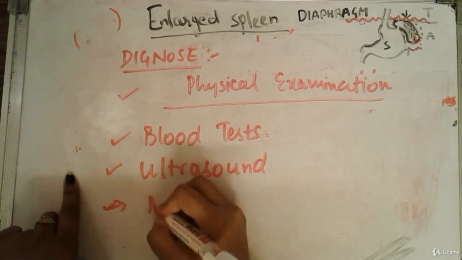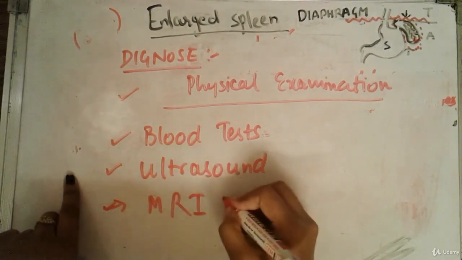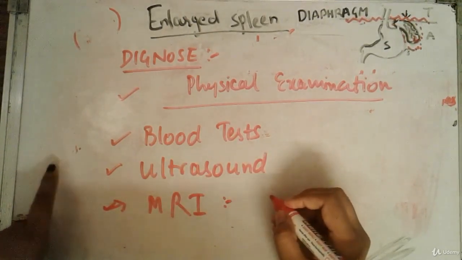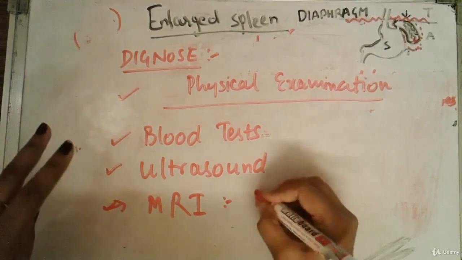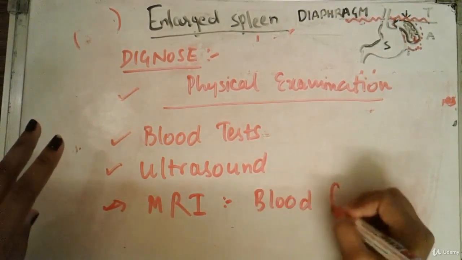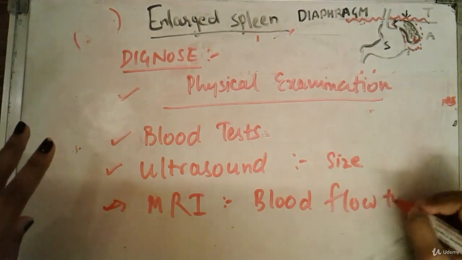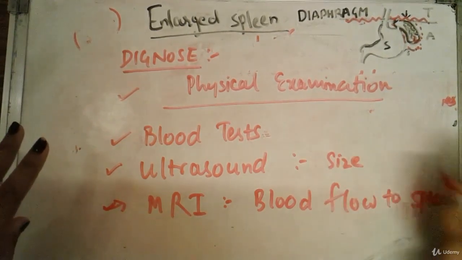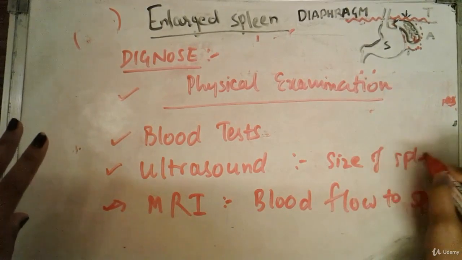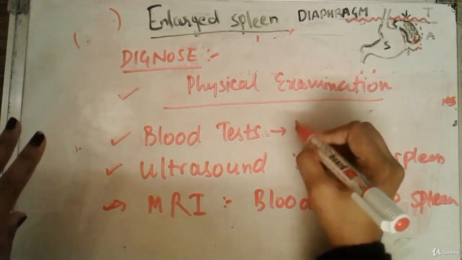And the last but not the least is the MRI, magnetic resonance imaging, which is used to check the blood flow through the spleen. This is for the blood flow. This is for the size of the spleen, and it is for the RBC count.